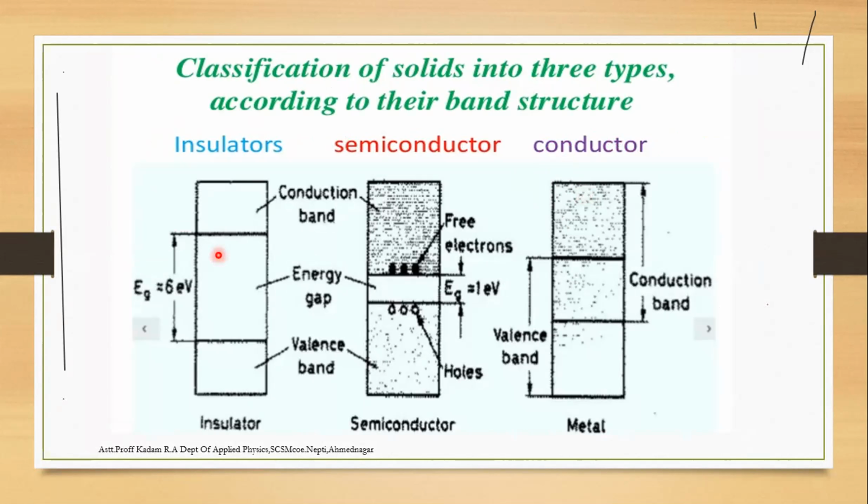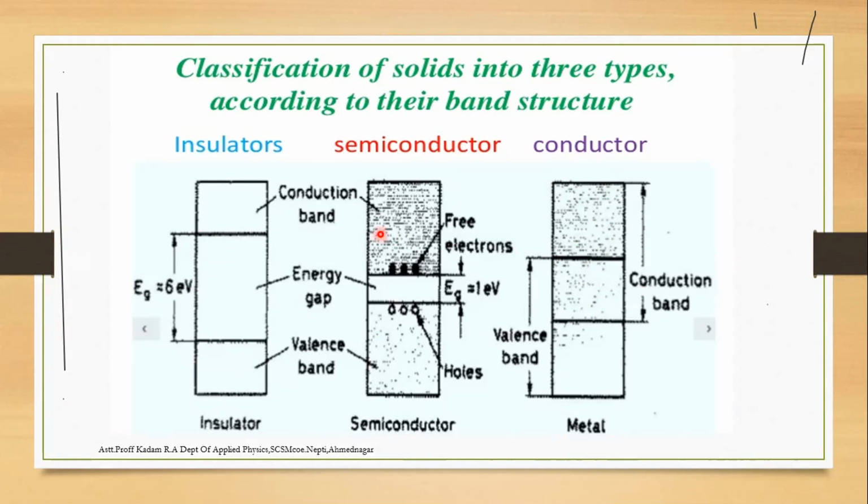A conductor is a substance which allows electricity to flow with sufficient energy, so no energy gap is required, meaning the valence band and conduction band overlap. In the insulator, the energy gap is larger. In the conductor, they overlap with each other.